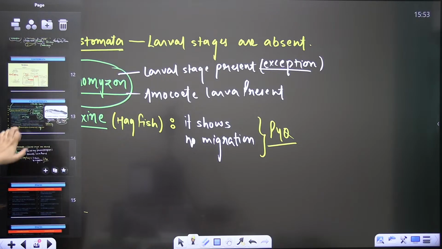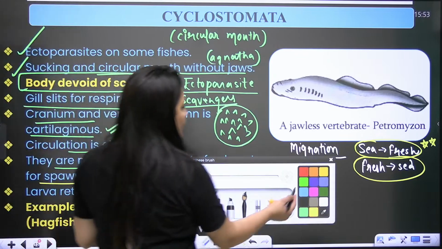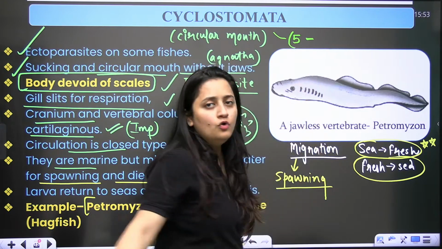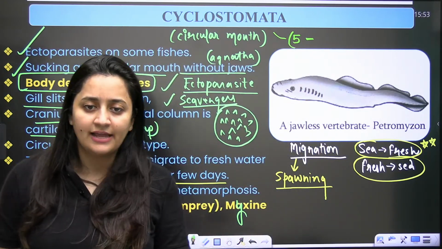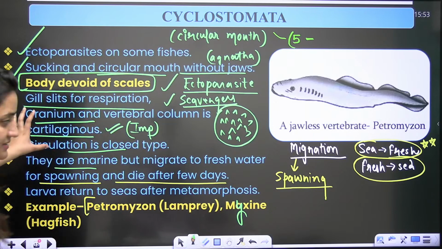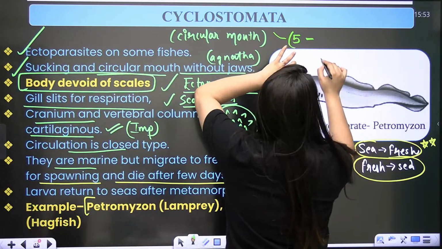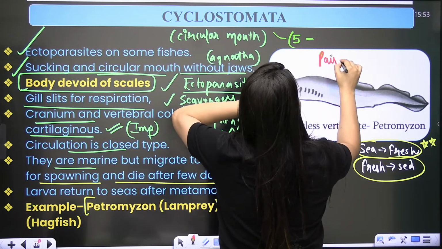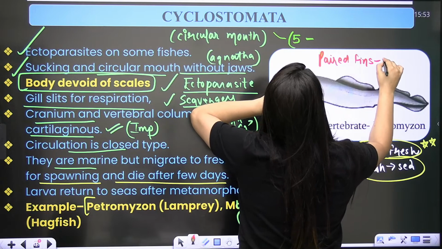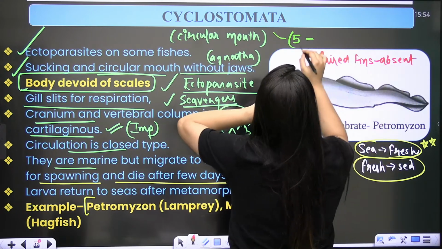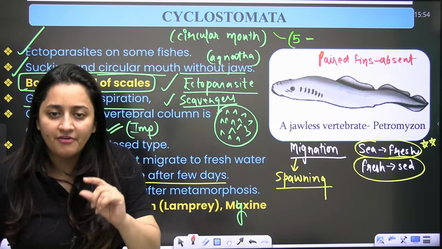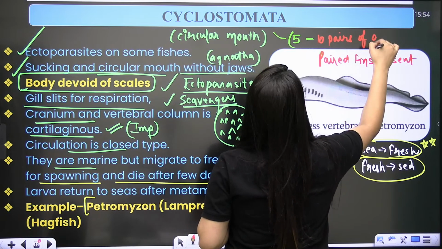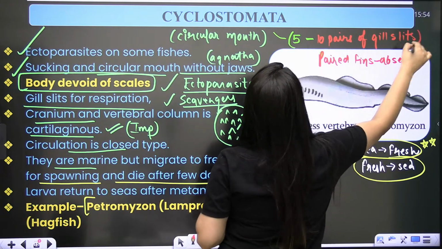And yes, in Cyclostomata there will be 5 to how many pairs of gill slits? In the case of Cyclostomata, paired fins are absent. That is why we don't even consider it a true fish. Paired fins are absent, and 5 to 10 pairs of gill slits are present. So these characters are important.